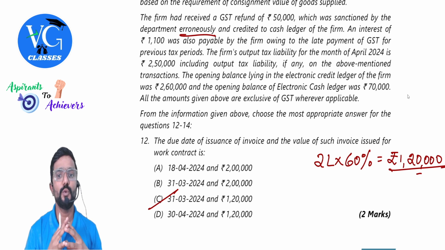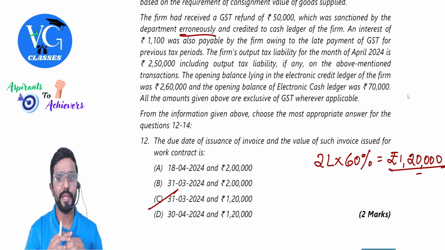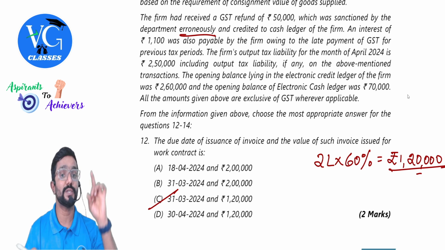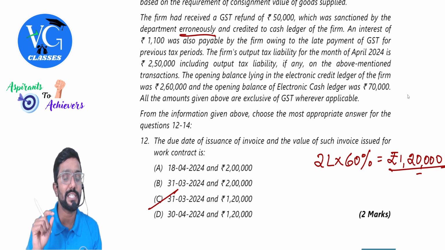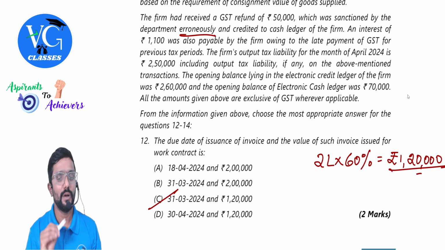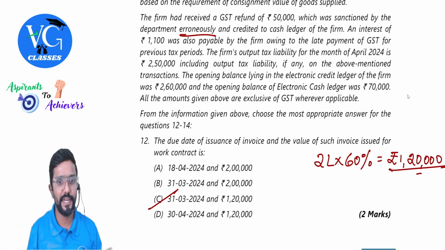Next, the firm's output tax liability for the month of April is 2,50,000, including output tax liability, if any, on the above mentioned transaction. The opening balance lying in the electronic credit ledger of the firm is 2,60,000. And the opening balance of the electronic cash ledger is how much? 70,000. All the amounts given above are exclusive of GST wherever applicable. Got it? Yes, sir. We need to answer the question.